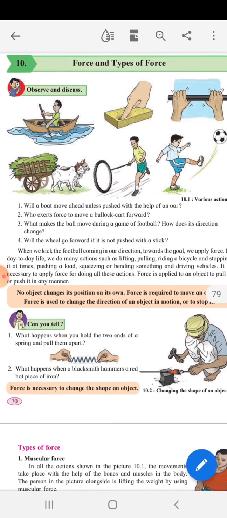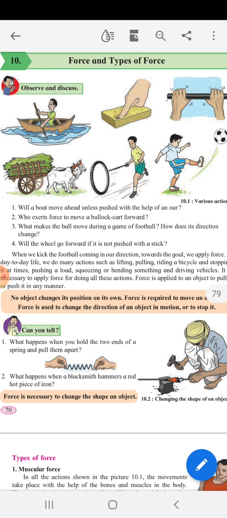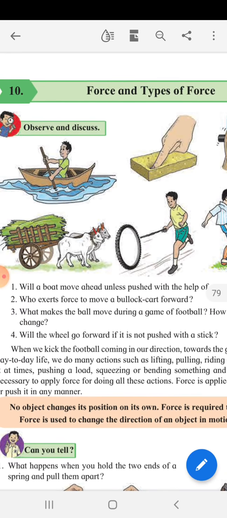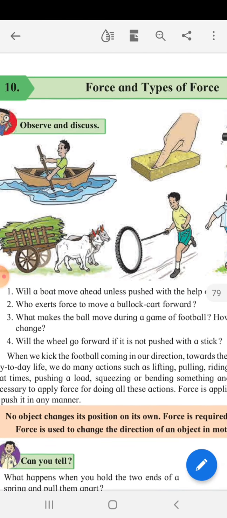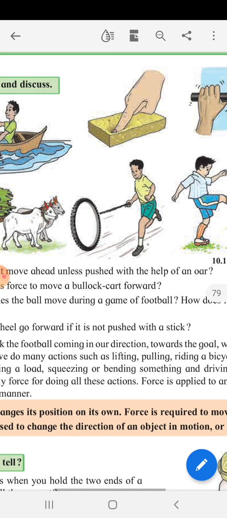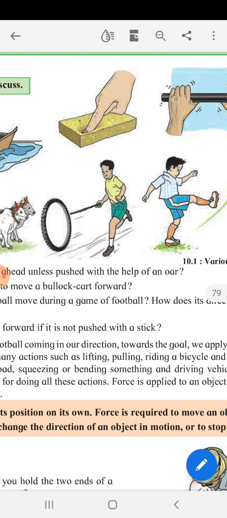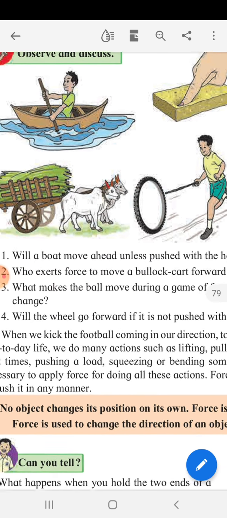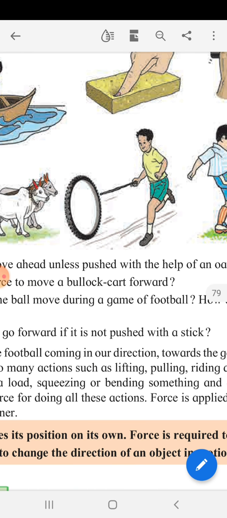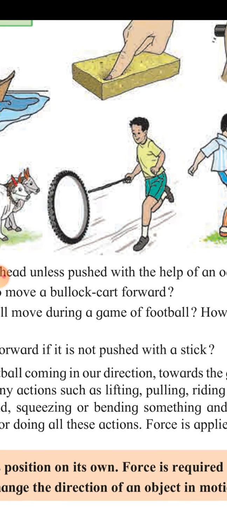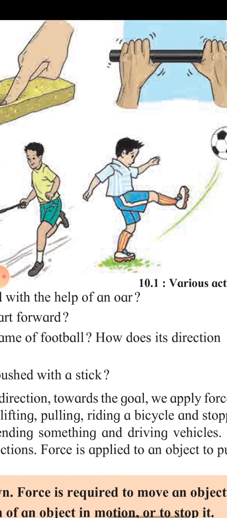Today we are going to learn about force and types of force. This is the chapter of science, lesson 10. Look at this picture. इन चित्रों को ध्यान से देखो. A man is moving the boat, pressing with the oar. A bullock cart is going. The boy is pulling the ring, kicking the football.